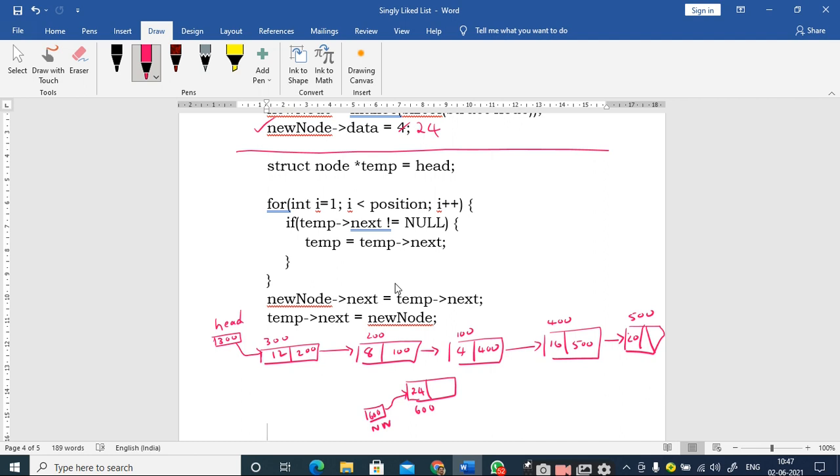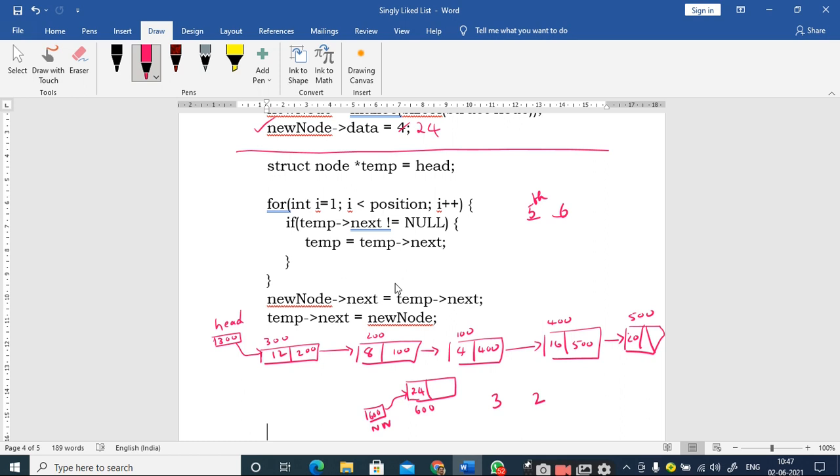Second node, sir. Yes. So when I want to insert a new node in the middle or at a required position, you should have a pointer pointing to the previous node. So my position is 3. I want to insert the new node at position 3. So I should have a pointer for the node 2, second node. For example, if my position value is 6, so I should have a pointer to which node? Fifth node. So this is the concept you have to understand.